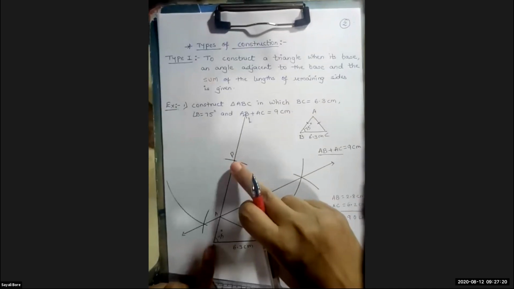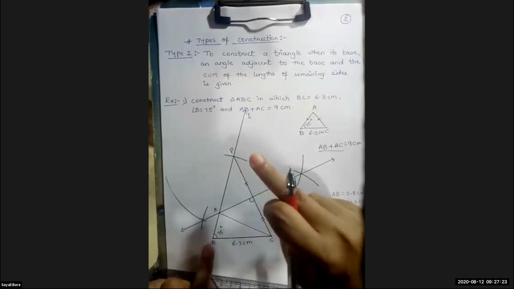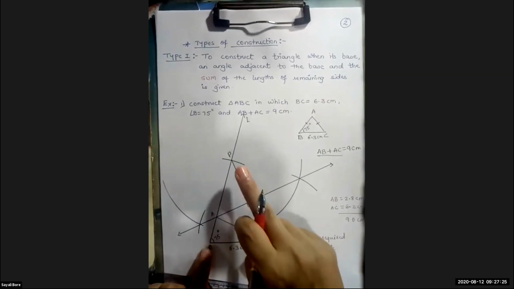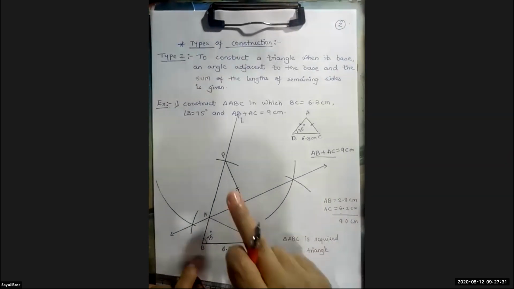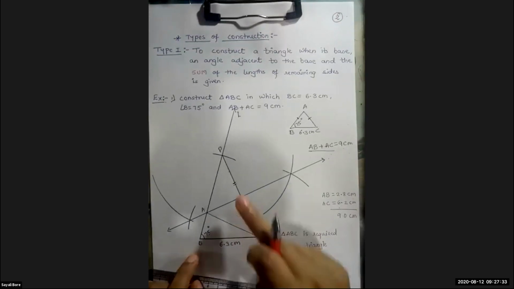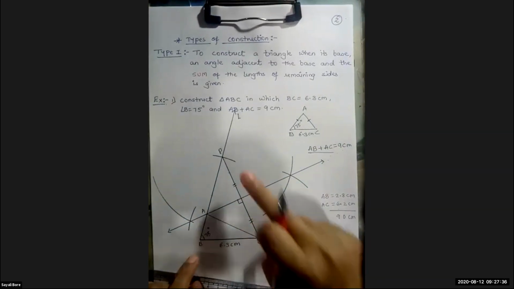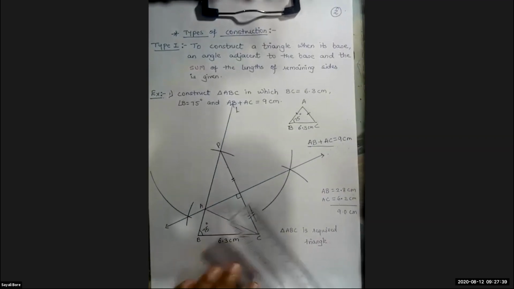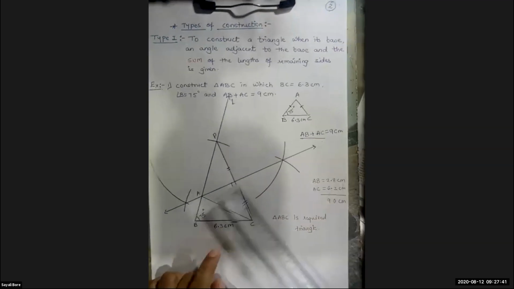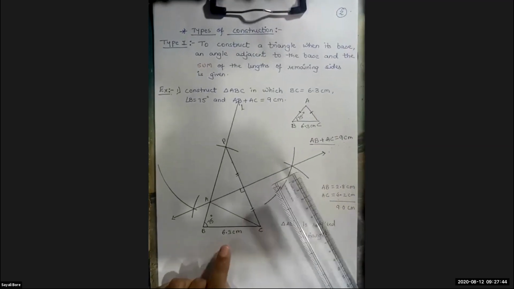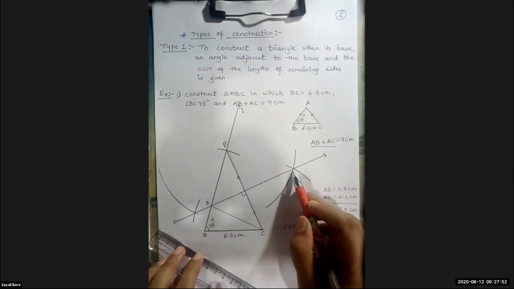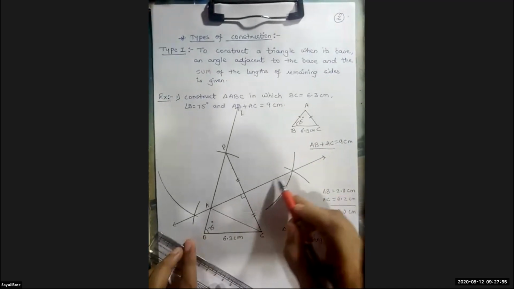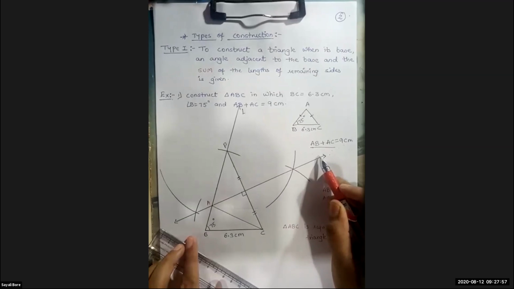After joining the segment PC, the triangle which you will get is PBC. Now, in this triangle PBC, the side PC, you have to draw the perpendicular bisector. Perpendicular bisector, I explained to you that you have to take more than half. Draw the arc, you will get 2 intersection points. Draw the line passing through the intersection points of the arcs.